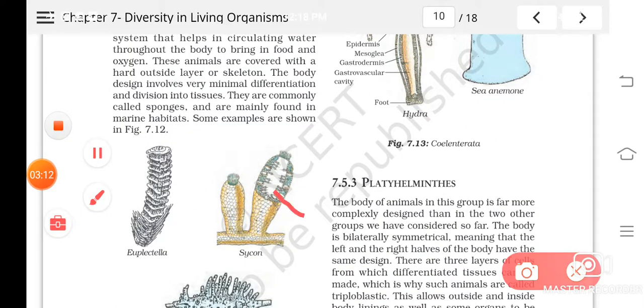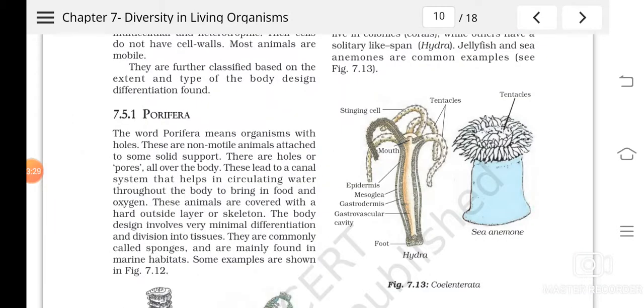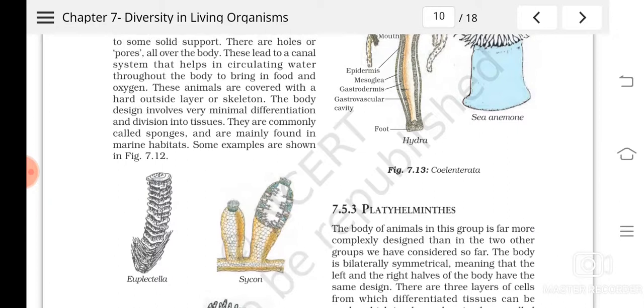You can see here, this is the canal system. Through the small pores water enters into the body and it moves out through a common opening.